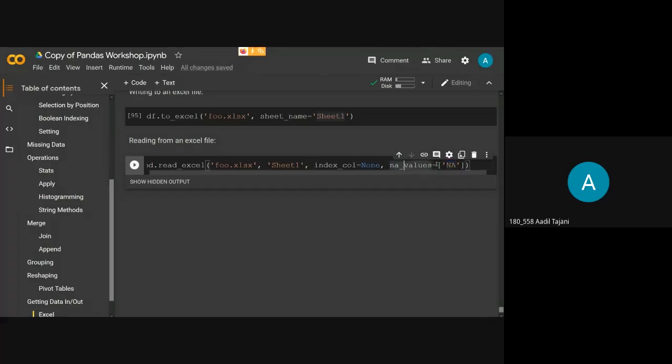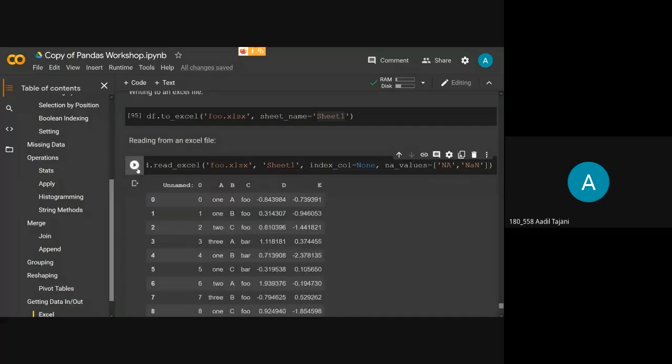So I have to mention in what manner my null values are represented in Excel. If in Excel your null values are represented as NaN, you can mention that here. And if you run it, as you can see, the data set that we saved, we've got here.